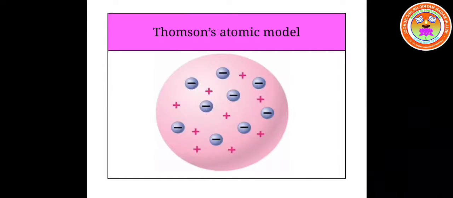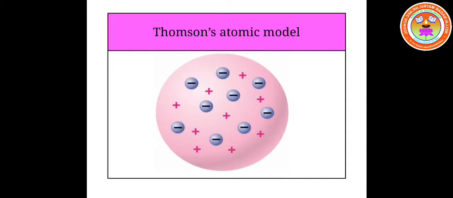The ideas of John Dalton were proved wrong by the famous scientist J.J. Thomson. J.J. Thomson discovered the negatively charged electrons. J.J. Thomson's atomic model is called the plum pudding atom model.